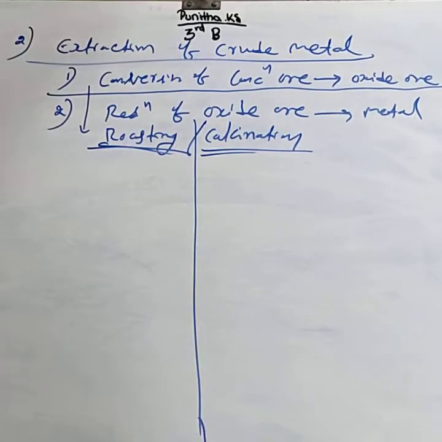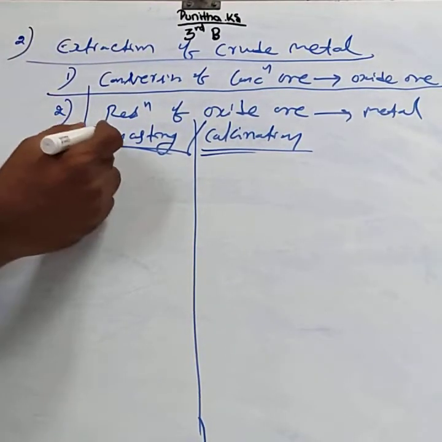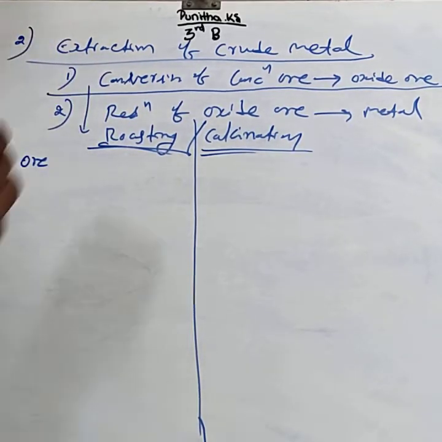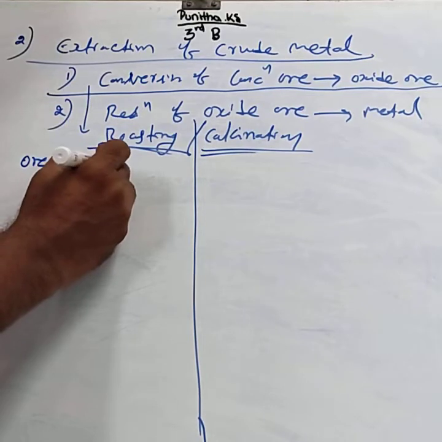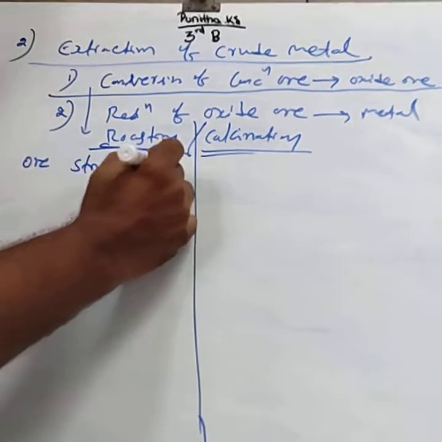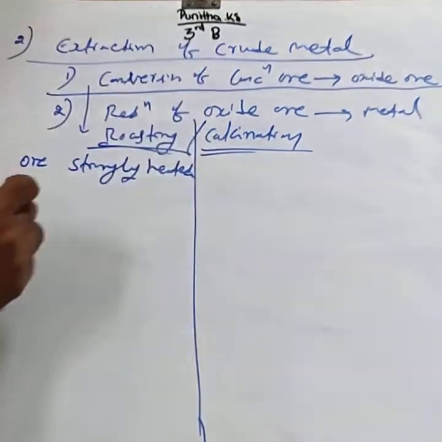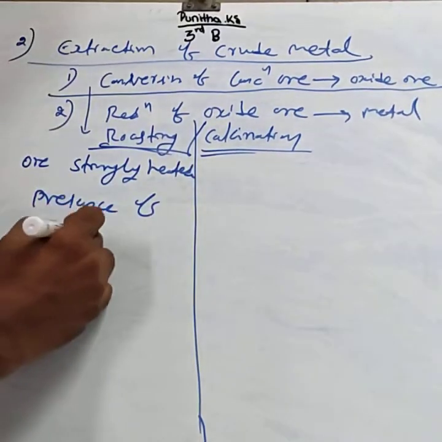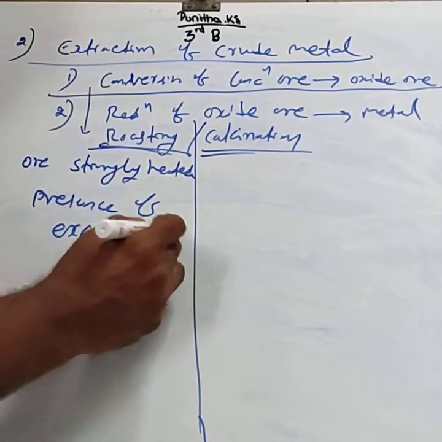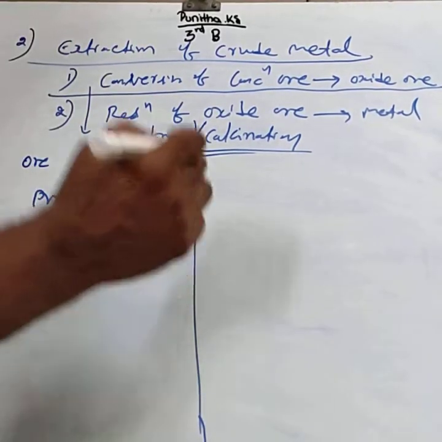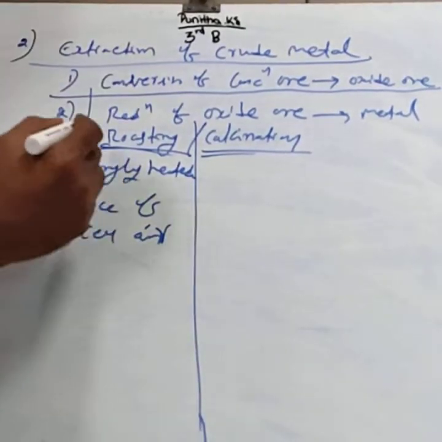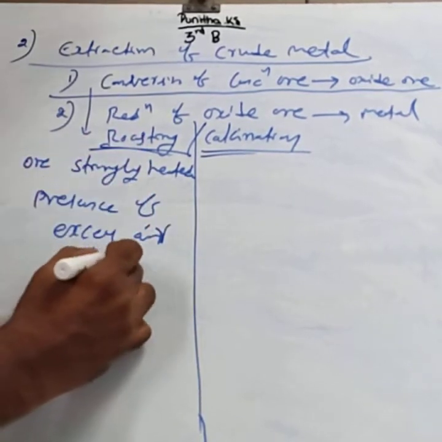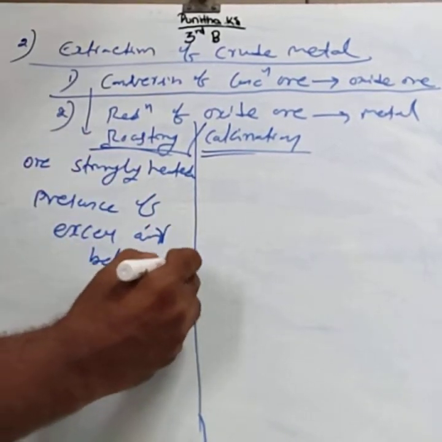Roasting means the concentrated ore is strongly heated in the presence of excess air in a reverberatory furnace below the melting point of the metal.